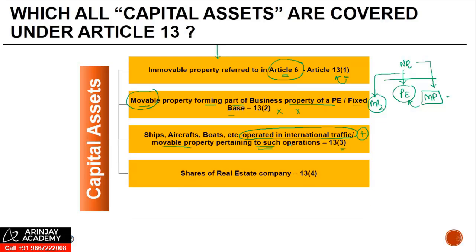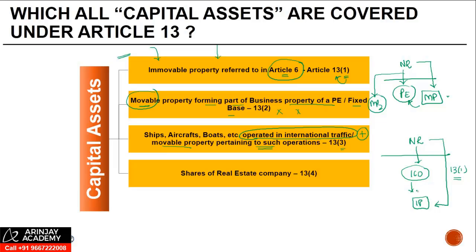Shares of a real estate company. Here what happens is that normally your Article 13(1) is applicable on transfer of immovable property. If a person, just to avoid taxation of Article 13(1), instead incorporates a company in India, right? So there is a non-resident, he incorporates a company in India, which then owns an immovable property. Why would he do that? The reason is, if he directly owned this immovable property, the taxation would have been in Article 13(1). And generally Article 13(1) gives the right to tax to the source state, which is India.